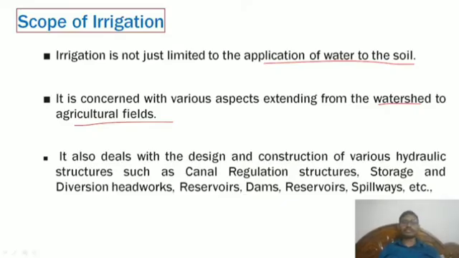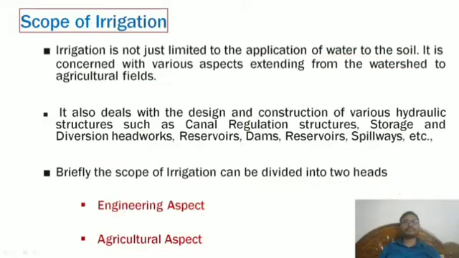It also deals with the design and construction of various hydraulic structures such as canal regulation structures, storage, diversion heads, reservoirs, dams, and spillways, etc. These are the scopes which can be seen. Next, scope of irrigation. In that, irrigation is not just limited to the application of water to soil. It is concerned with varied aspects. Now I have told, and the main reason I have clubbed these two things is that we can understand the scope briefly.